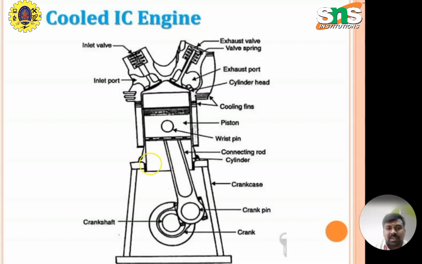So these are the components and layout of the air-cooled IC engine. As already discussed: engine head, inlet valve, exhaust port, inlet port, cylinder head, then cooling fins, piston, connecting rod. The wrist pin is used to connect the small end of the connecting rod to the piston. The crank pin is used to connect the bigger end of the connecting rod and the crankshaft. Crankcase and crankshaft are also shown.